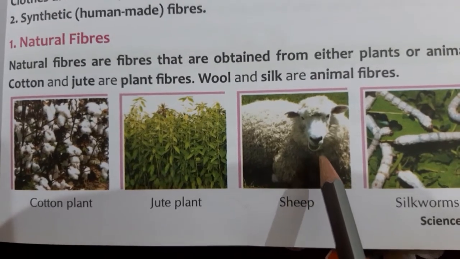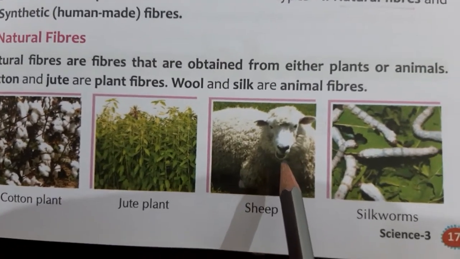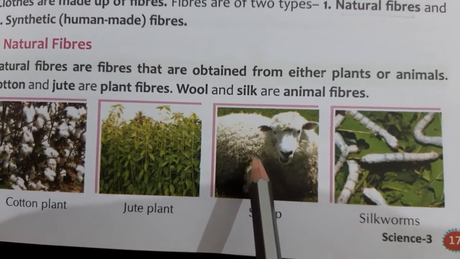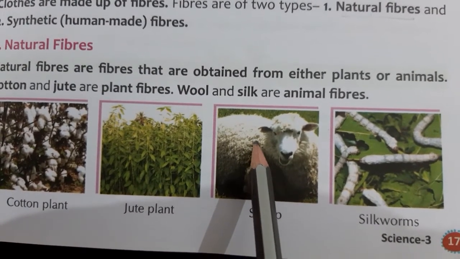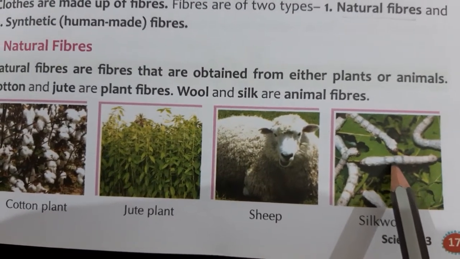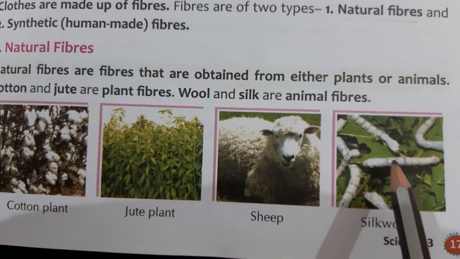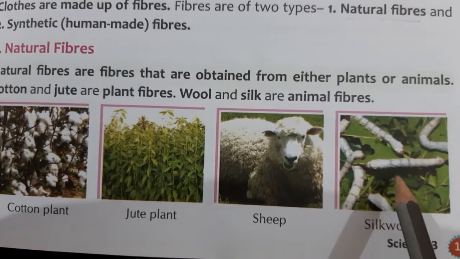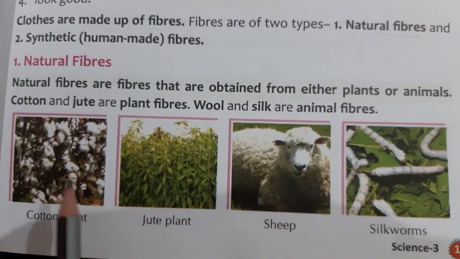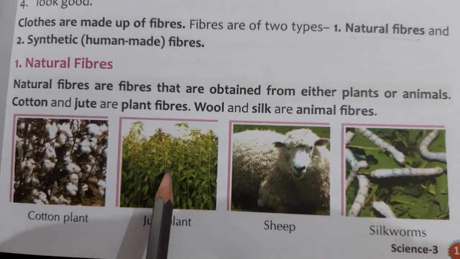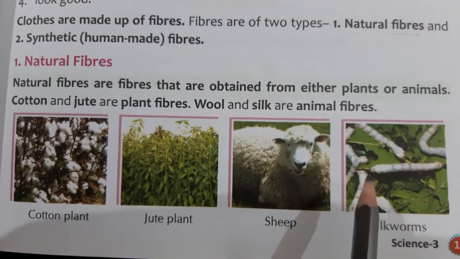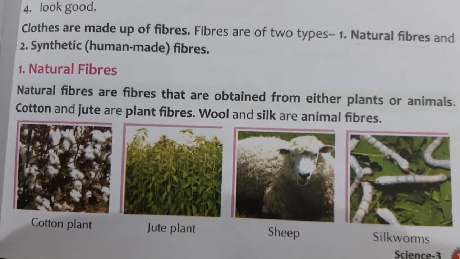Now here it is a sheep. Wool we get from sheep. So wool is the animal fiber. We get it from shearing of sheep. And these are the silkworms. They produce silk fiber, and silk fibers are used to make silk cloths. So fibers obtained from cotton, jute, sheep or silkworm are called natural fibers.